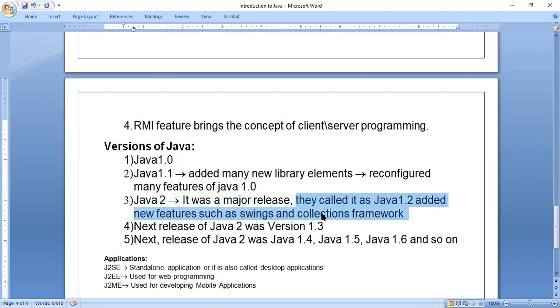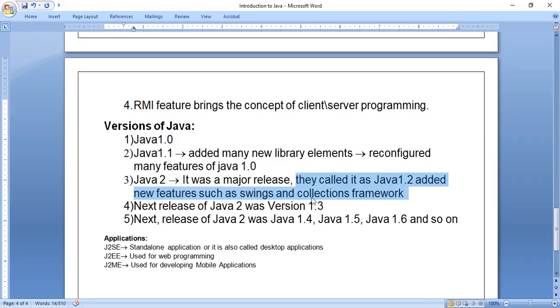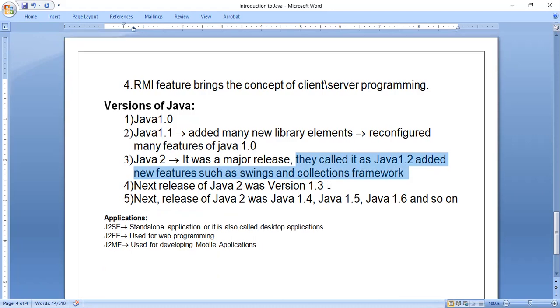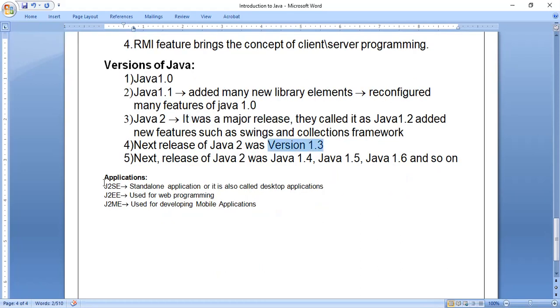Again, these things come under advanced Java, where they have added the concept of strings and collections. The next release of Java 2 was 1.3, then 1.4, 1.5, 1.6, like that. So it moves. Coming to the applications of Java.